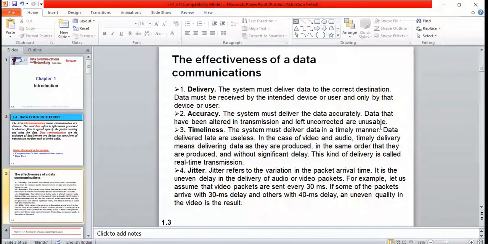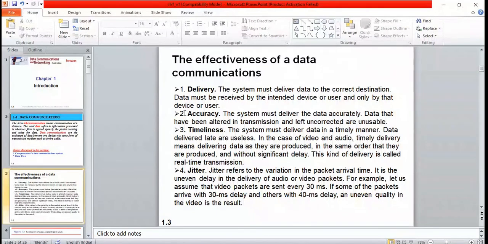That should not happen. Modified or corrupted data should not be delivered. In case it does happen, we need protocols to detect and correct it.